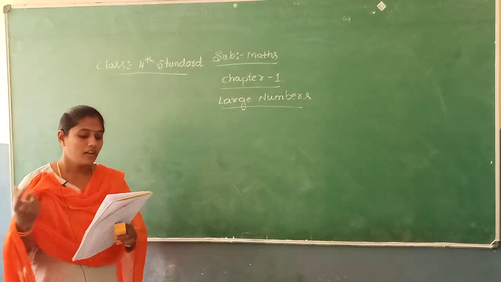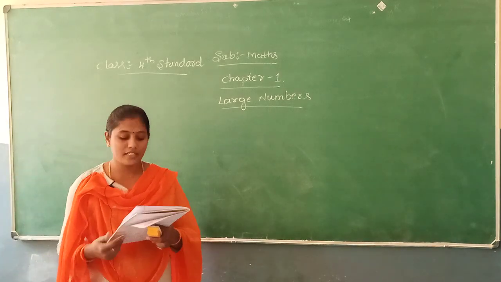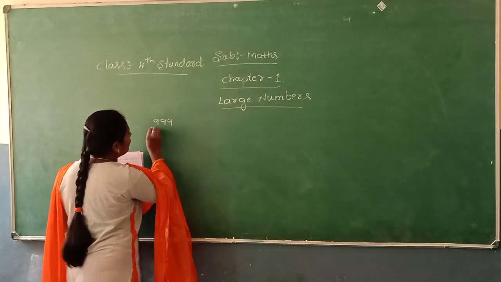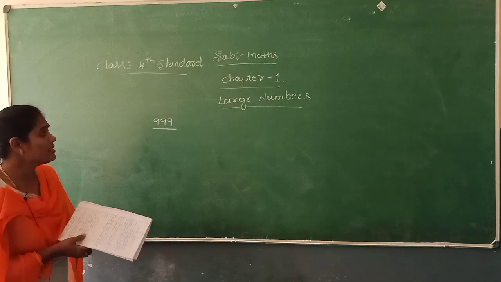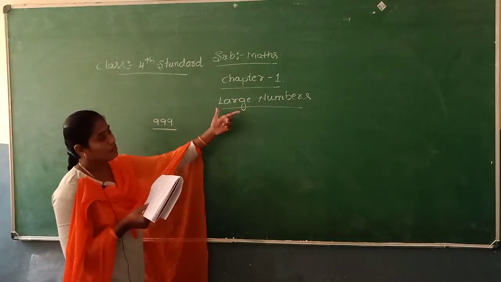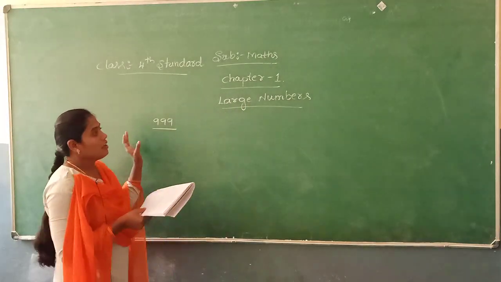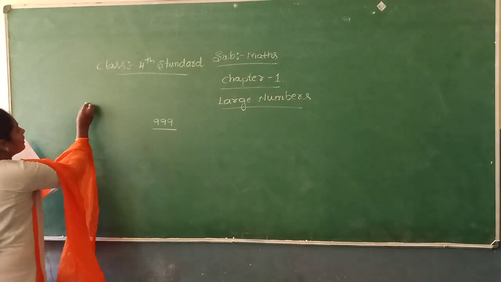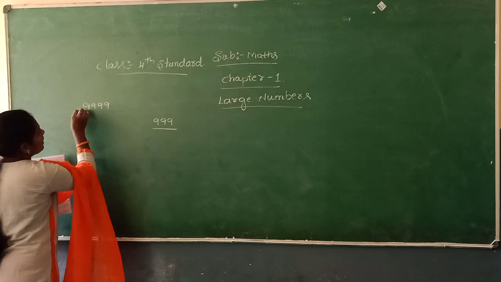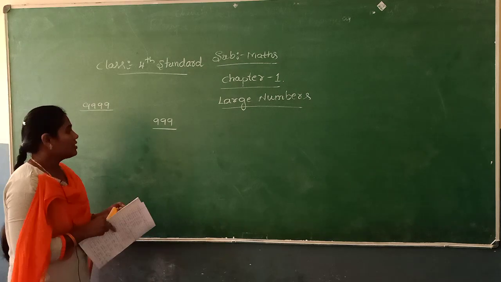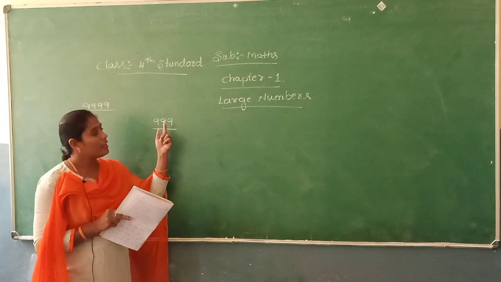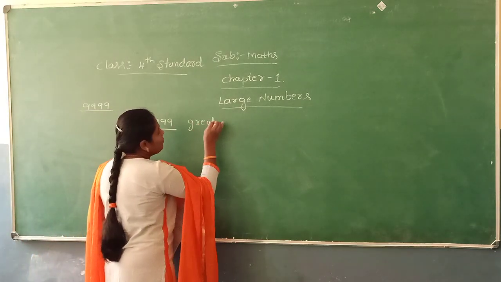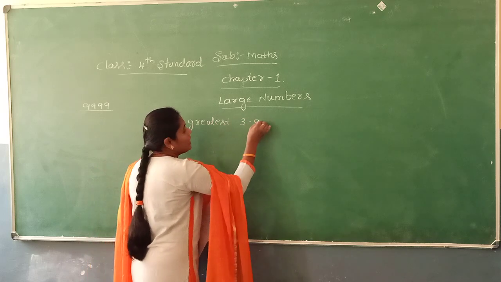We know that the greatest 3-digit number is 999. In the previous class we learned the large numbers revision exercise. Today we start numbers beyond 9999. We know that 999 is the greatest 3-digit number.